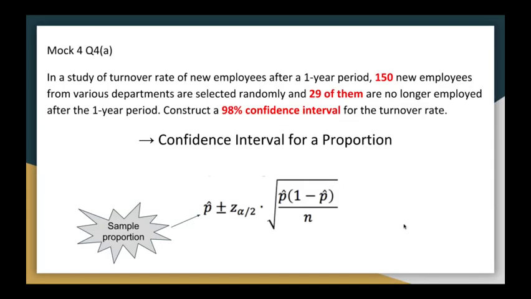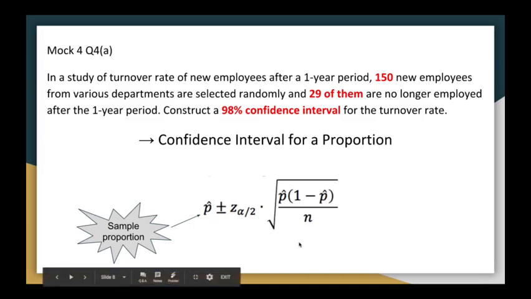In a study of turnover rates of new employees after a 1-year period, 150 new employees from various departments are selected randomly and 29 of them are no longer employed after the 1-year period. Construct a 98% confidence interval for the turnover rates. This question provided us with two numbers, 150 and 29, and asked us to construct a 98% confidence interval for this turnover rate, which is a confidence interval for a proportion.